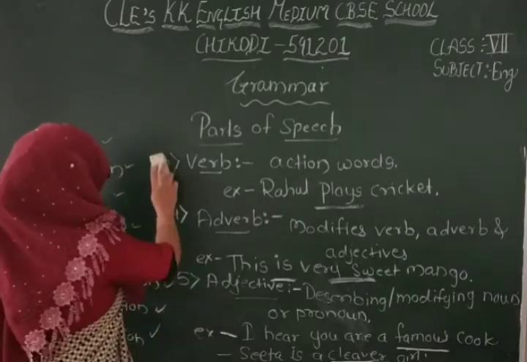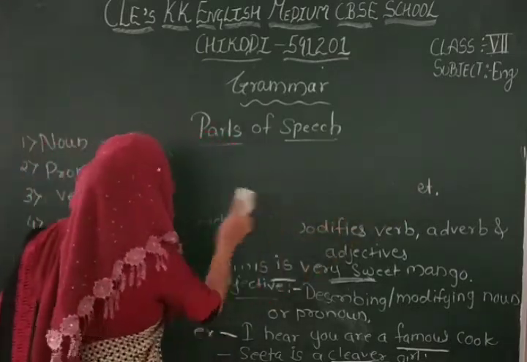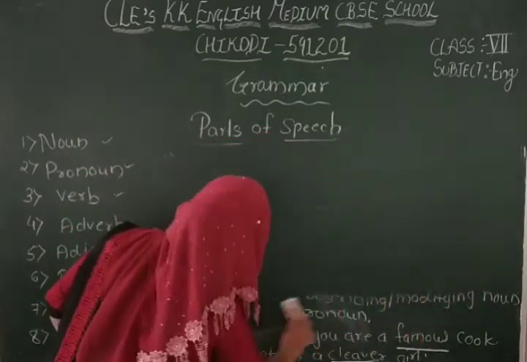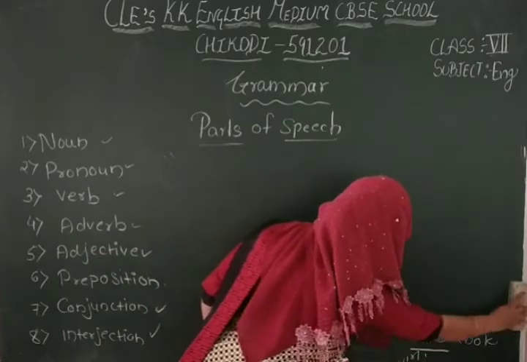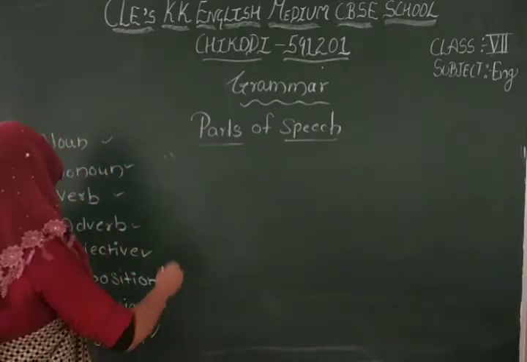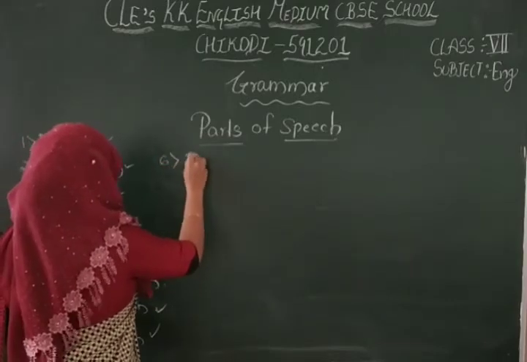Now next we have to see preposition. Preposition means what? I'll write it here. Our sixth one is preposition.